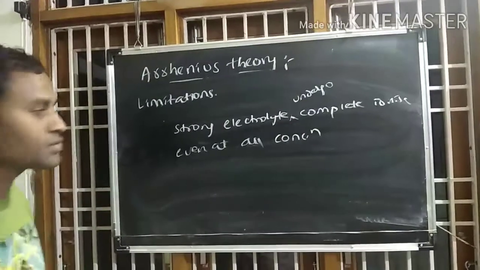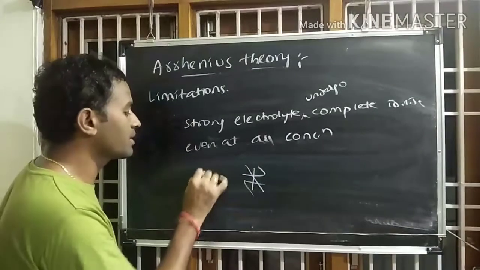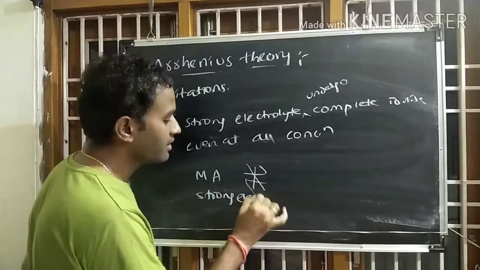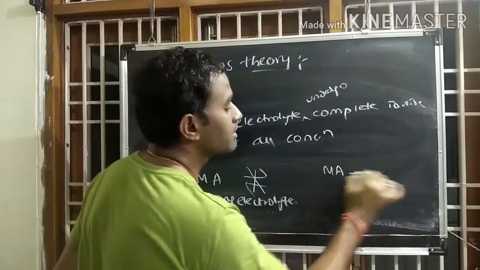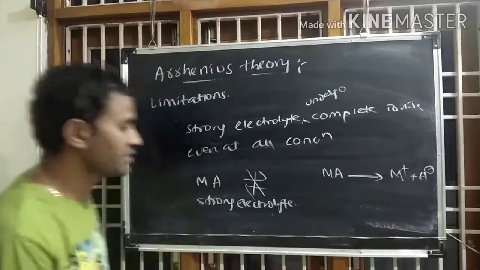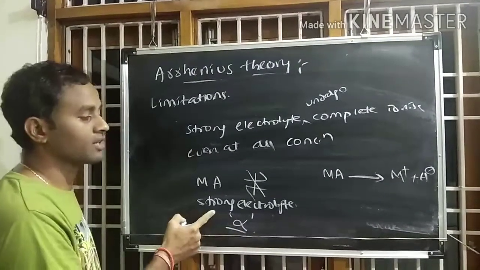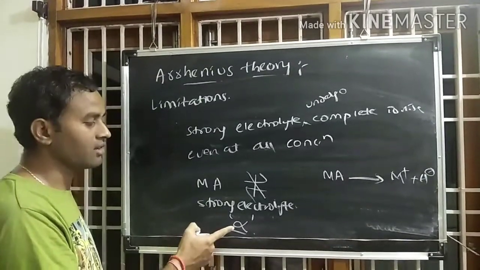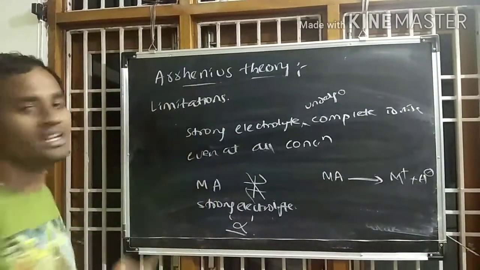So that means there is no existence of equilibrium for strong electrolytes. For strong electrolytes, there is no question of equilibrium because all the molecules will undergo complete ionization. There is no question of degree of dissociation, that is alpha, and no question of existence of equilibrium, which could not be explained based on the Arrhenius theory.